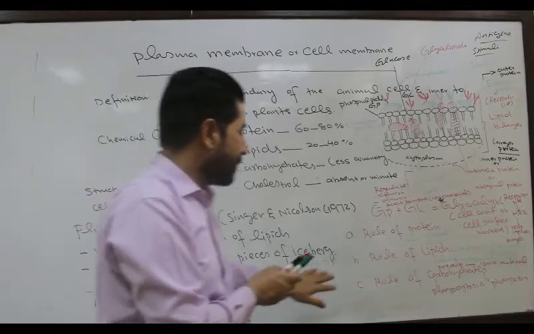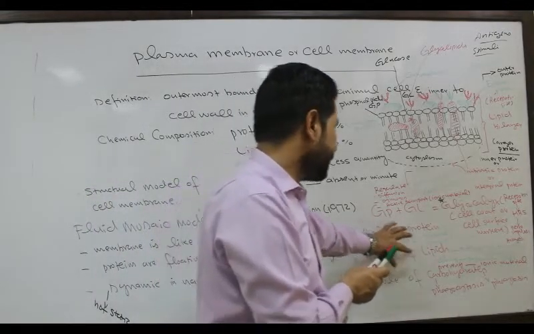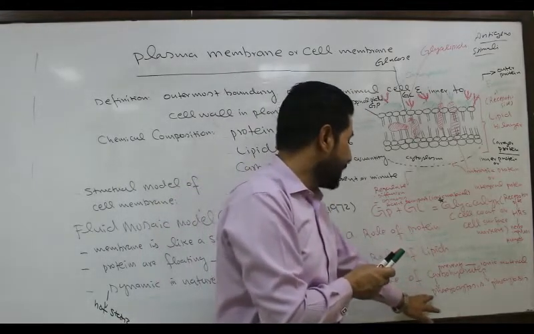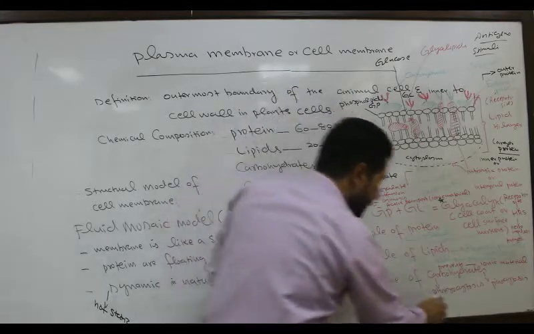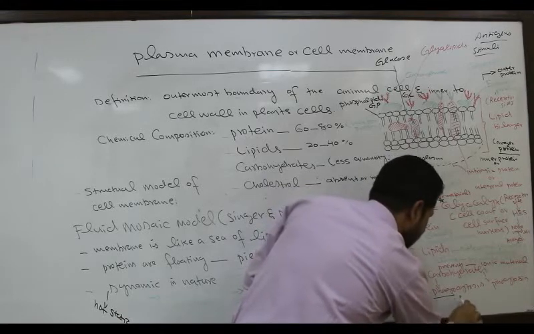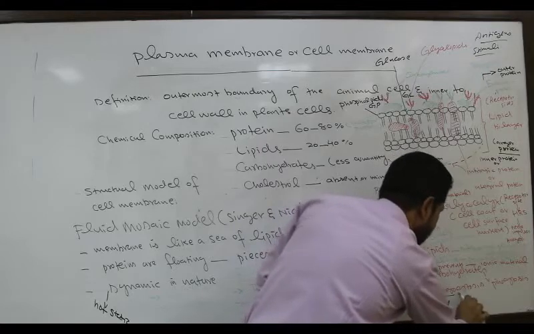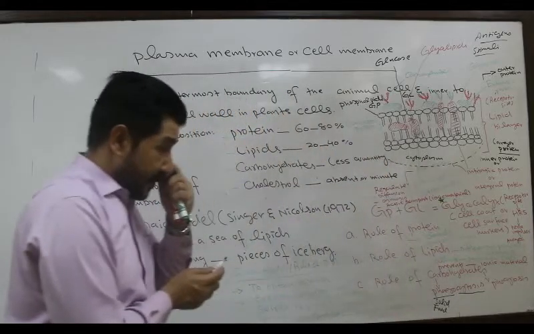Now what is the role of carbohydrates? Membrane carbohydrates are involved in phagocytosis and pinocytosis. Phago means solid, that is food, and cytosis means the cell eating process.